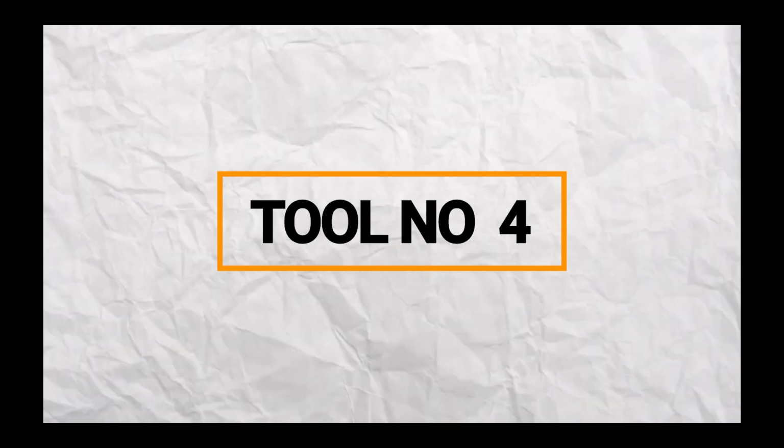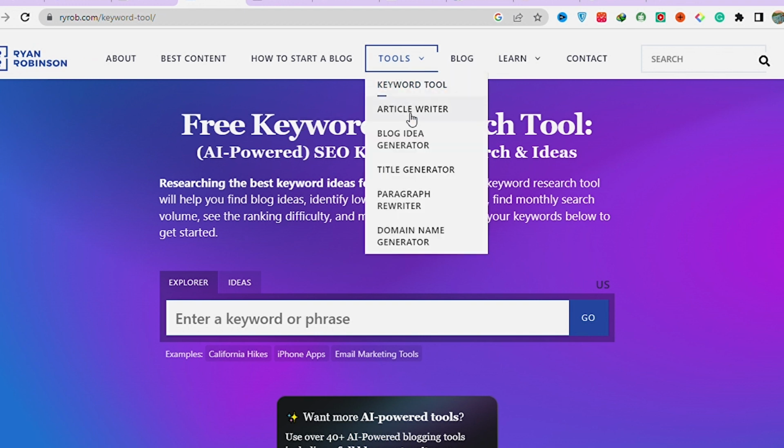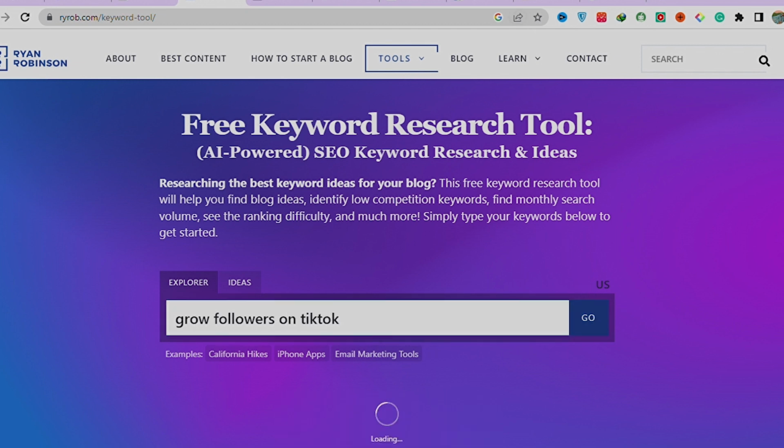There are some amazing free tools that you can use right here. So for example, you can use a tool to generate keywords, and then tools to generate titles. So let's try the keyword tool. First, let's say I am writing my topic in: how to grow on TikTok. Just select that and hit go, and it will give you SEO keywords that you can use in your blog.